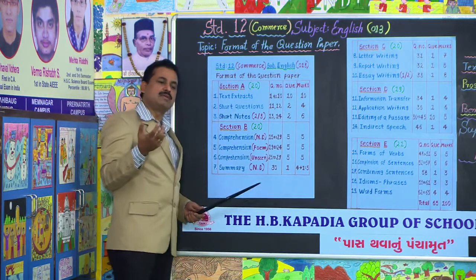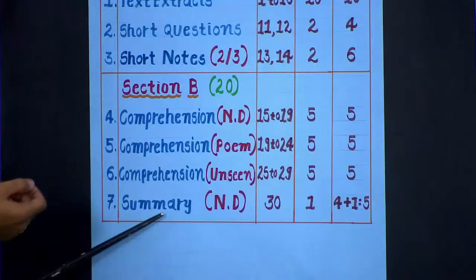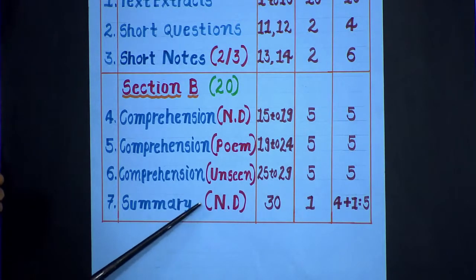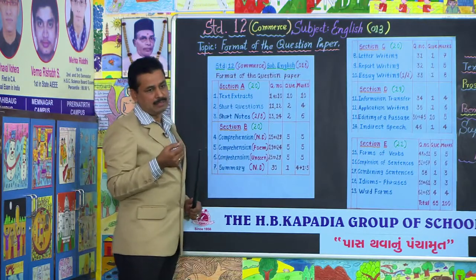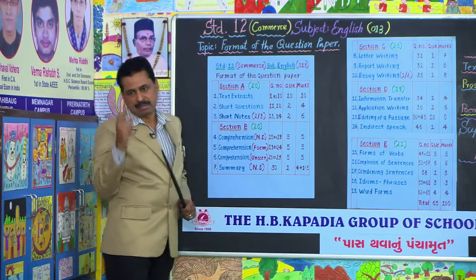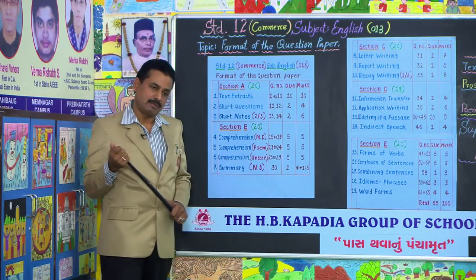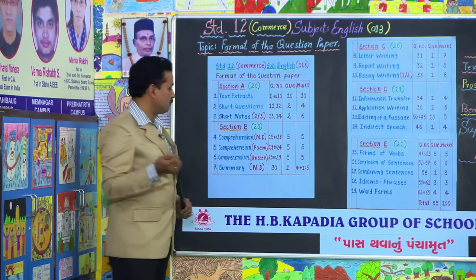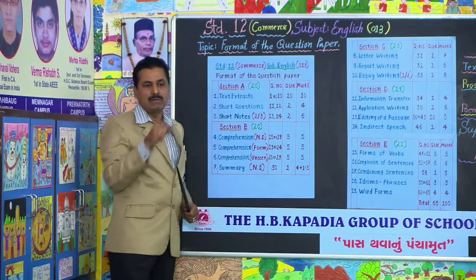Now the question is, what is summary writing? You would be a little bit aware of it. Summary writing means you would be given a paragraph from your supplementary book. You have to read it and then write a summary of that paragraph, and the length should not be more than 1/3 of the paragraph. This is the very first and foremost condition of summary writing.